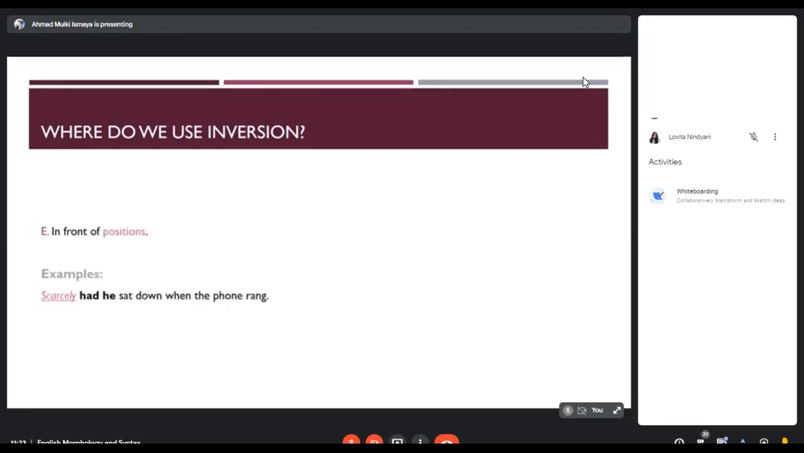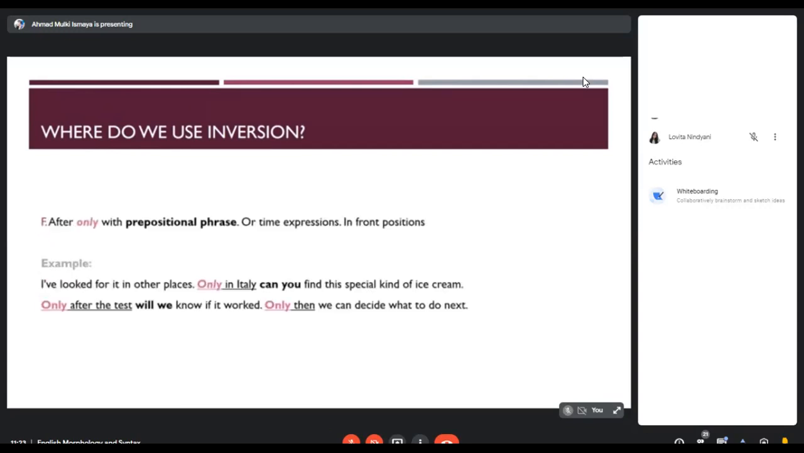We can also use inversion in front positions. For example, scarcely had he sat down when the phone rang. It can also be used after only with prepositional phrases or time expressions in front positions. For example, only in Italy can you find this special kind of ice cream. Or, only after the test will we know if it worked. Only then can we decide what to do next.